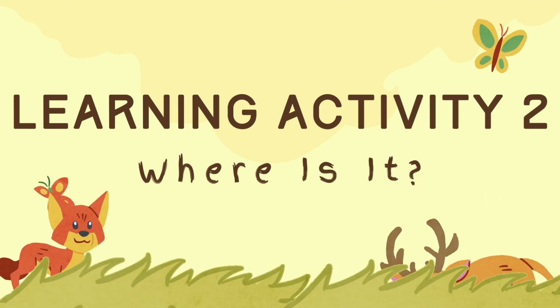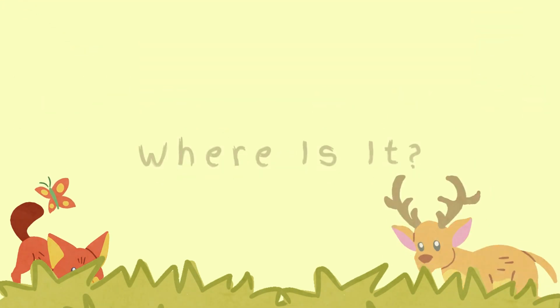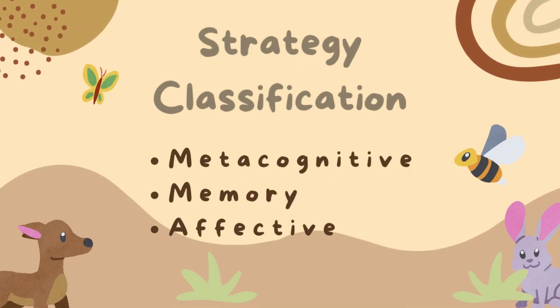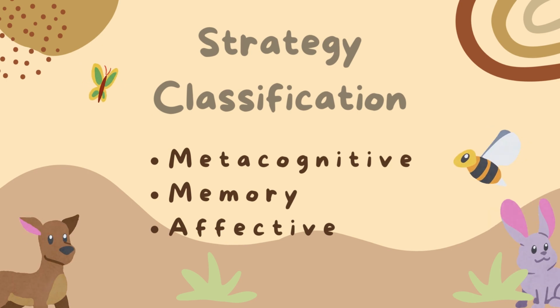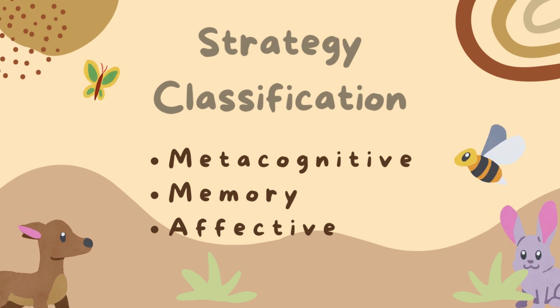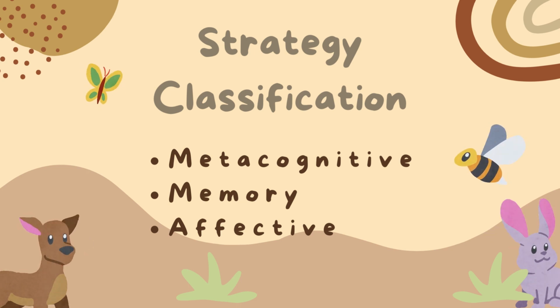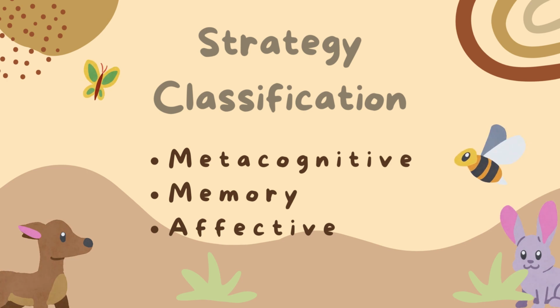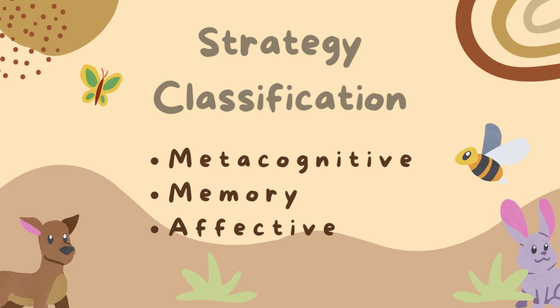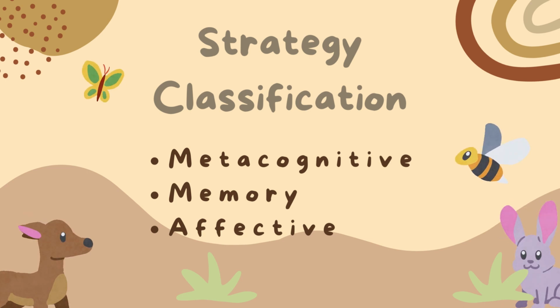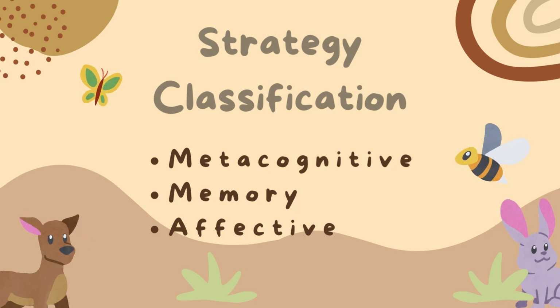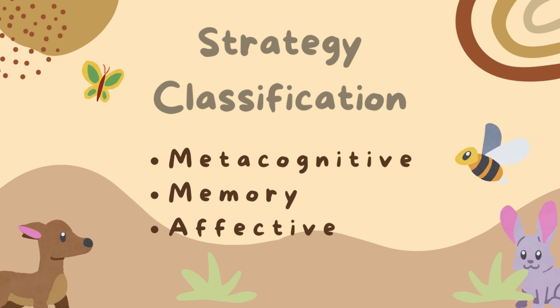The second learning activity is called Where is it? In this activity, there are 3 learning strategies being combined, namely the metacognitive, memory, and affective strategy. The metacognitive learning strategy is used in this activity by linking the pupil's previous knowledge with their current knowledge. Meanwhile, using pictures and realia are the strategies under the memory strategy. Affective strategy is also incorporated in this learning activity through games in order to lower the pupil's level of anxiety.